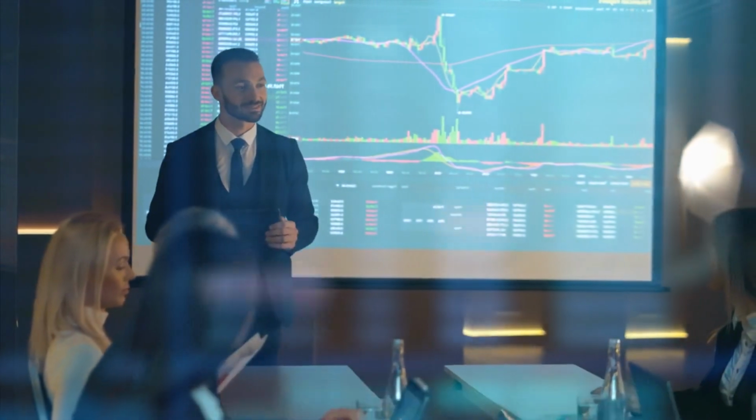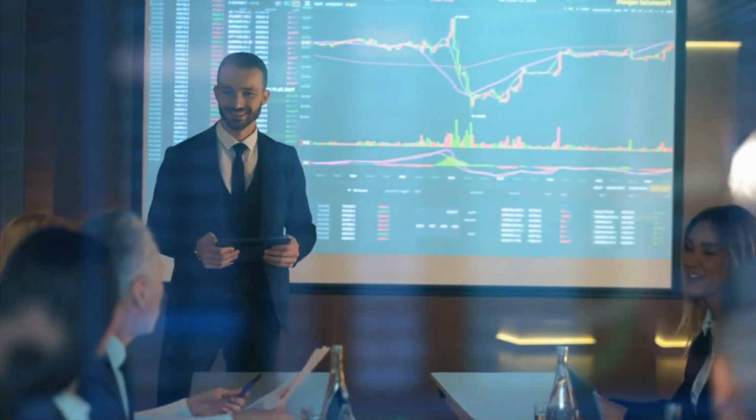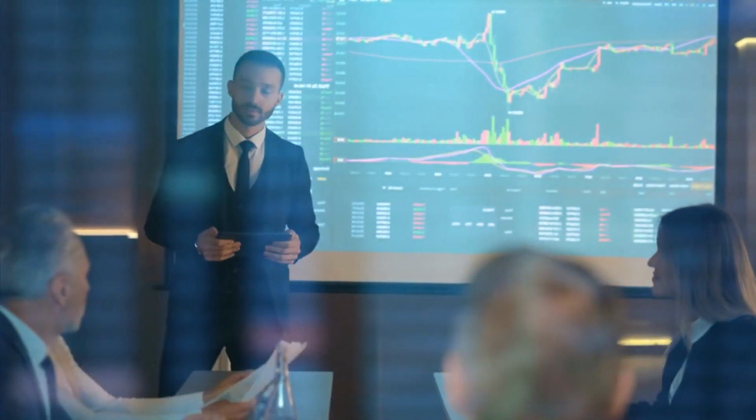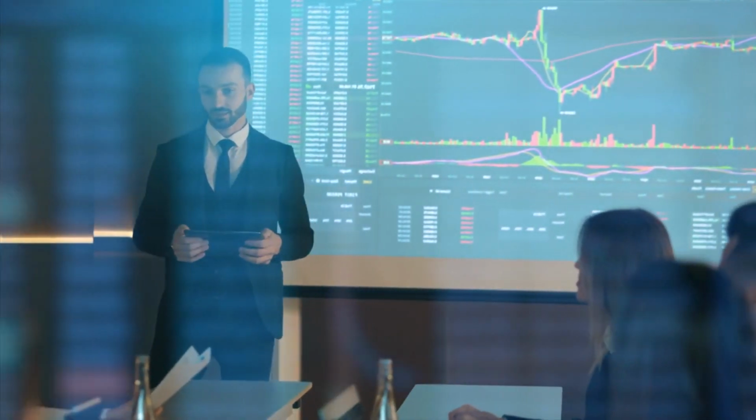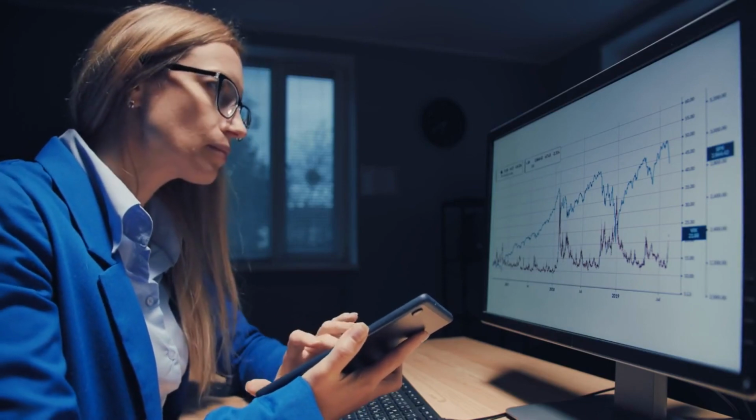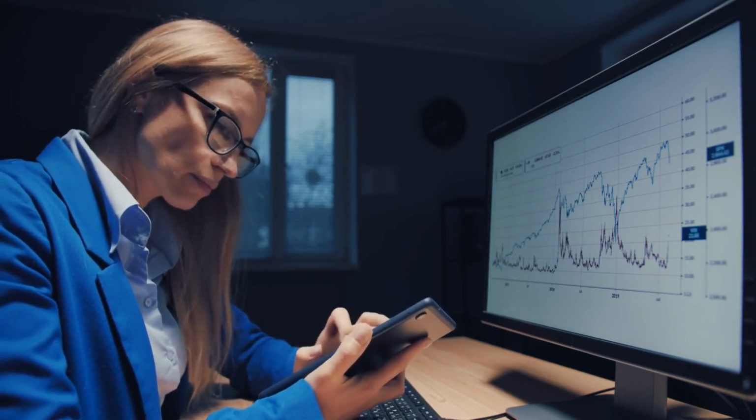Evaluate company fundamentals. If you invest in individual stocks, analyze a company's financial health, competitive advantage, management team, and growth prospects. Fundamental analysis can help you make informed investment decisions.